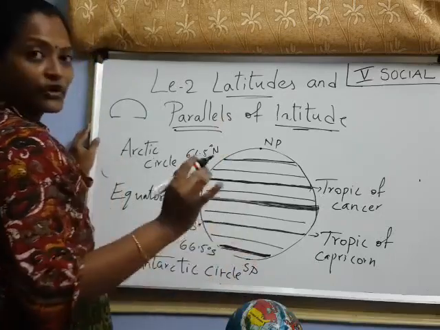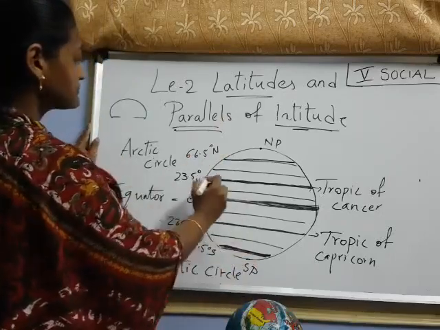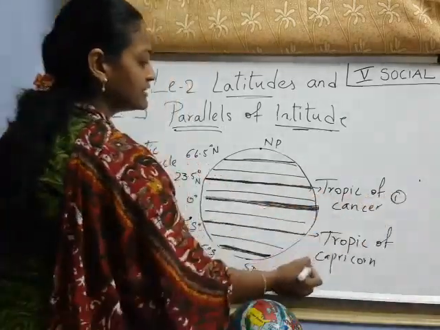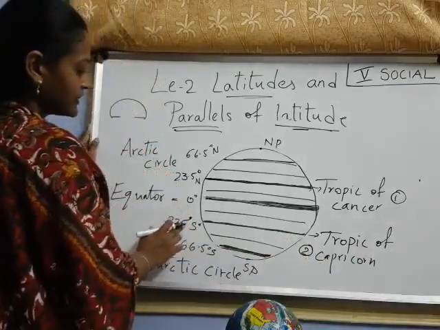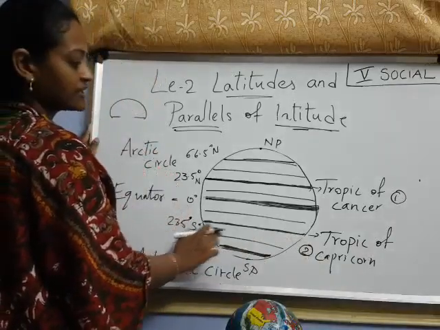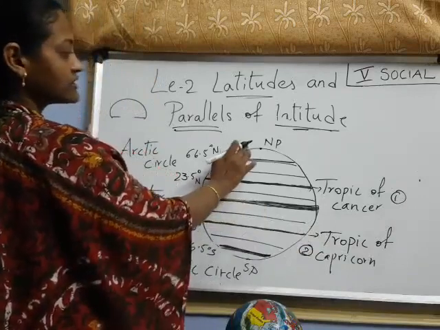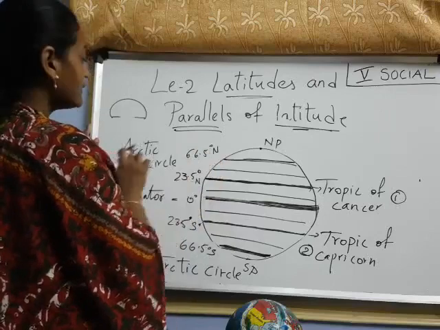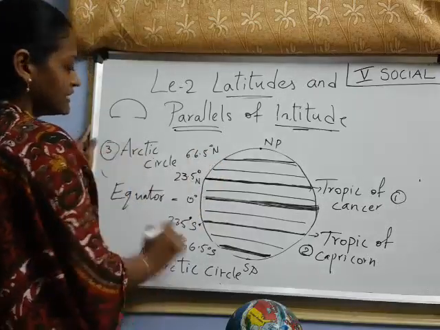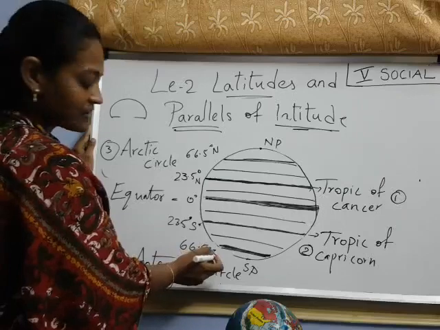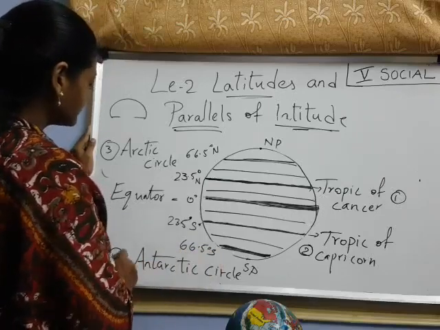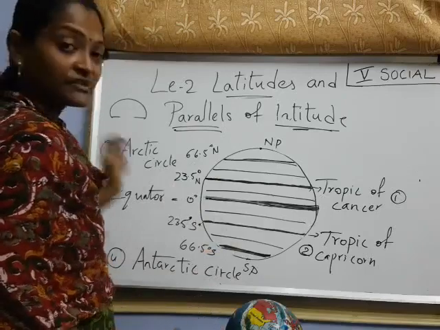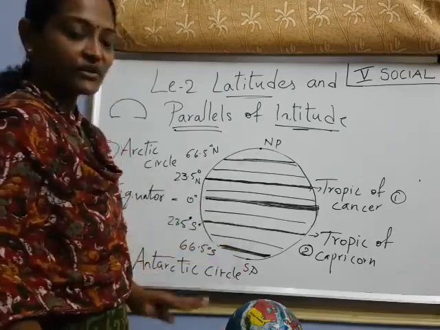Now tell me, what are the 4 important lines? First one is towards the north side, the Tropic of Cancer. Second one is towards the south side, 23.5 degrees south, the Tropic of Capricorn. And towards the north side, we have 66.5 degrees north, at that place we have the Arctic circle. This is the third one. And here at 66.5 degrees south side, we have the Antarctic circle. Have you understood up to here, children? Now, I'll tell you some features of these parallels. Okay, first one.